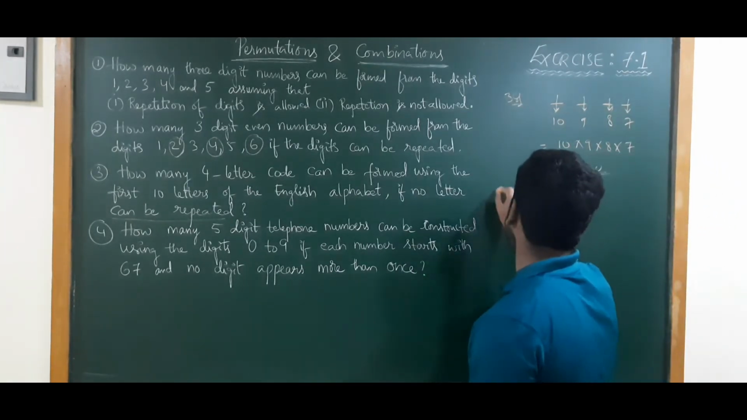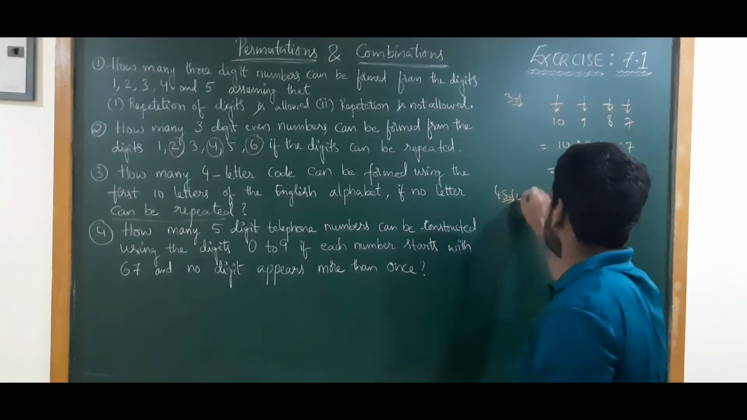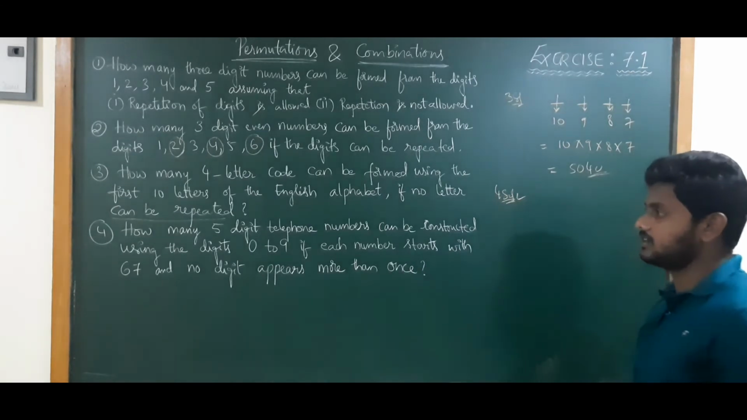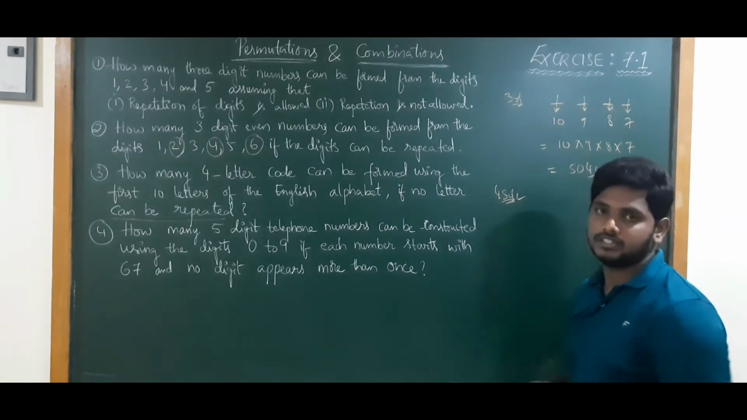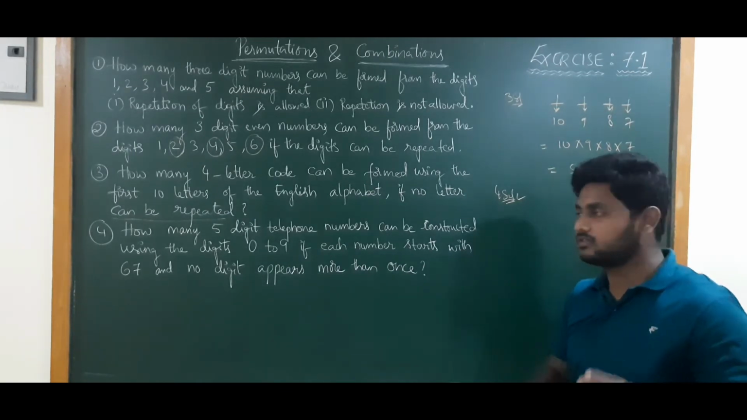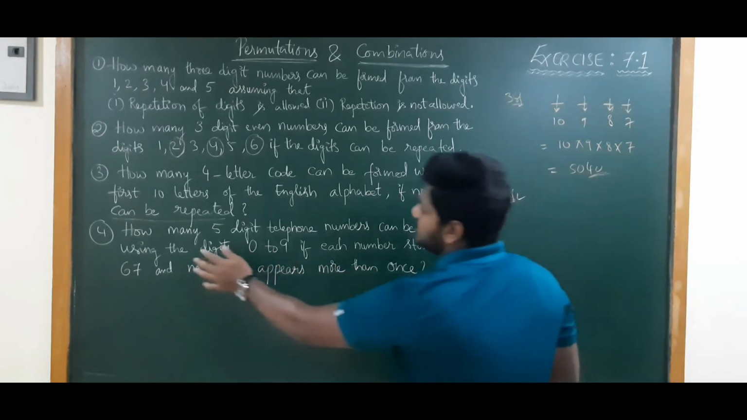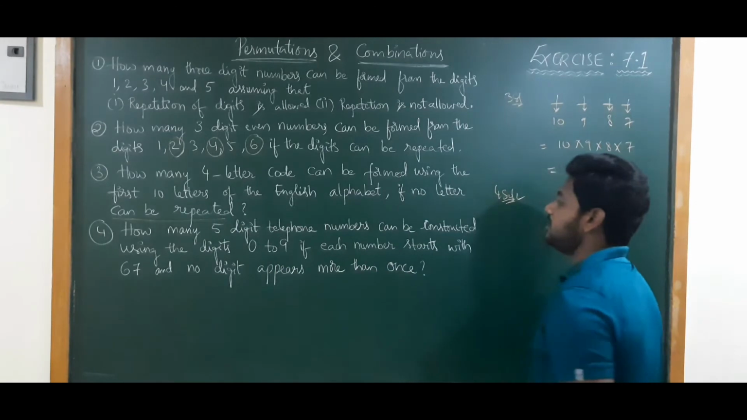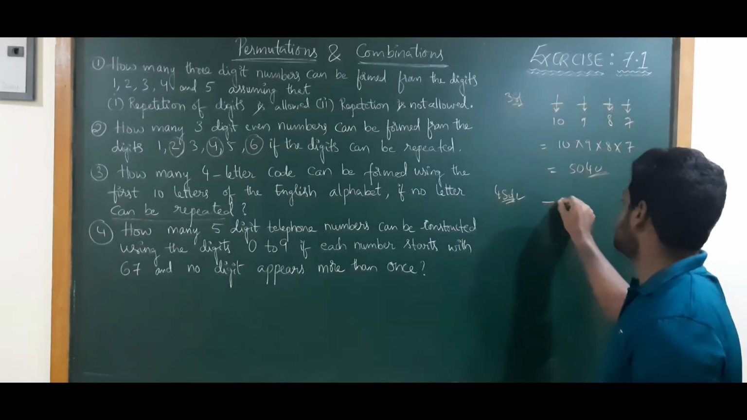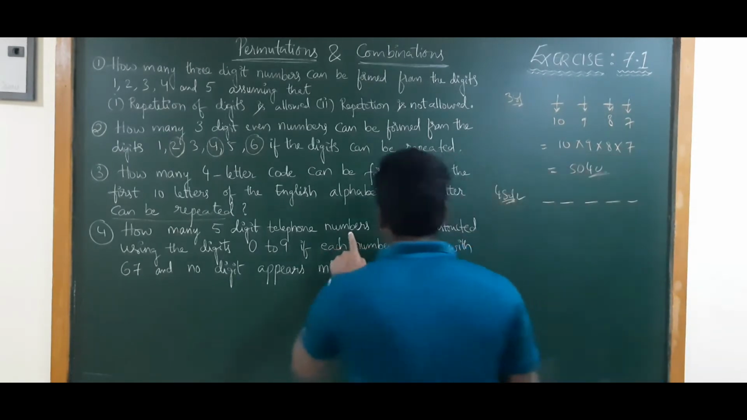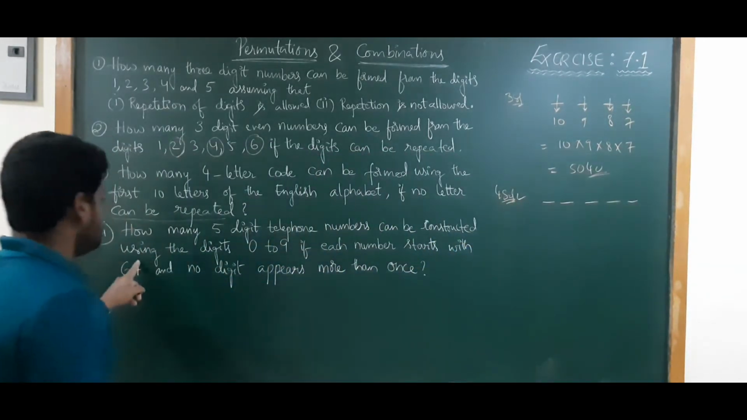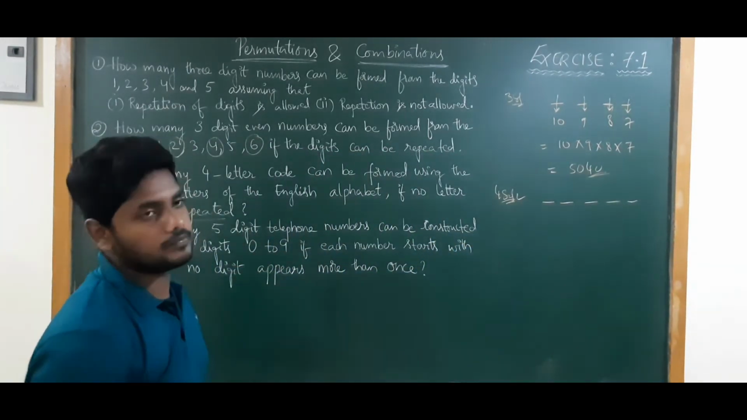Now, another interesting question. These questions are very helpful, and you will also get interest to solve this, because you need to use your brain. The question is, how many 5-digit telephone numbers can be constructed? Directly you write 5 dashes. How many 5 digit telephone numbers can be constructed using the digits 0 to 9?